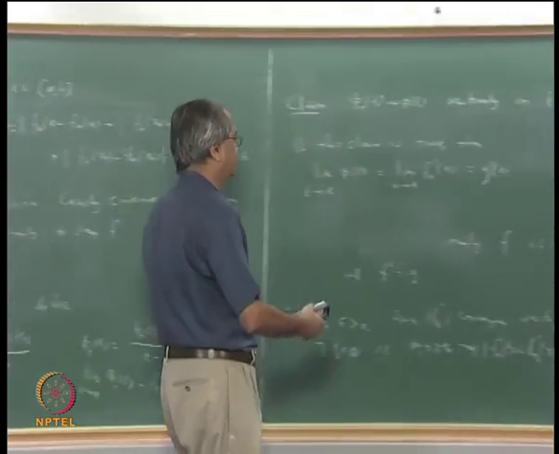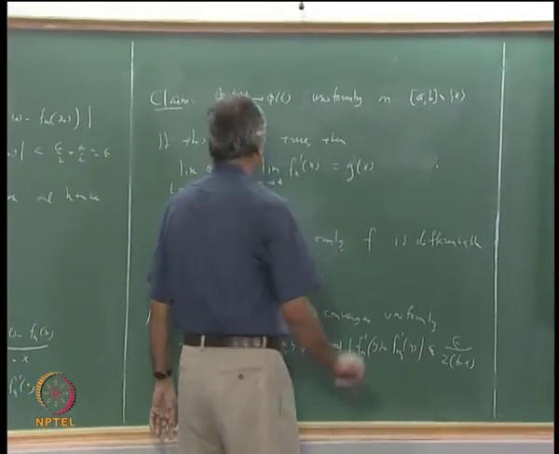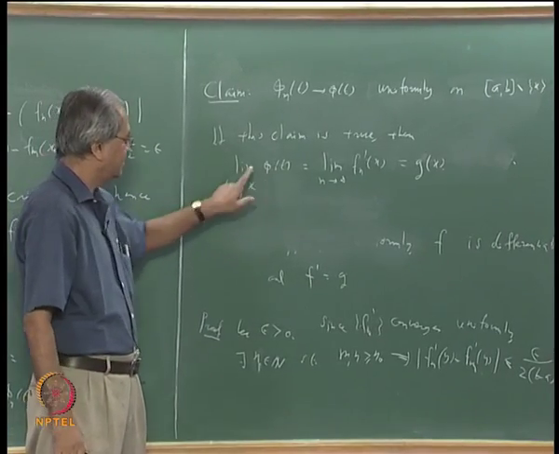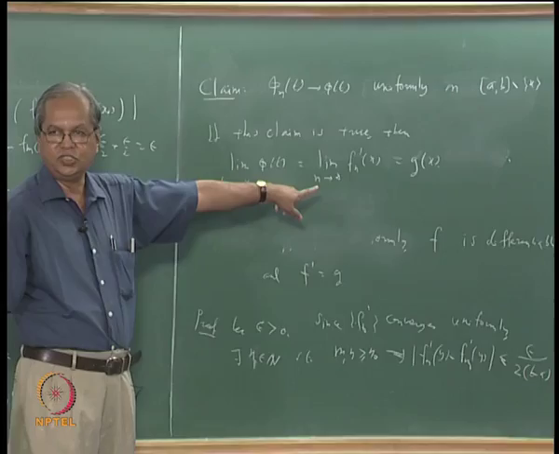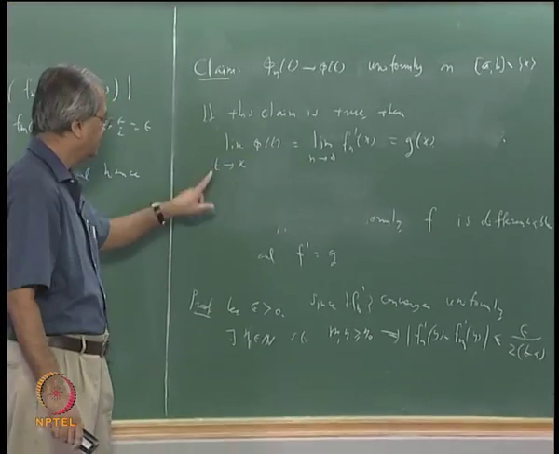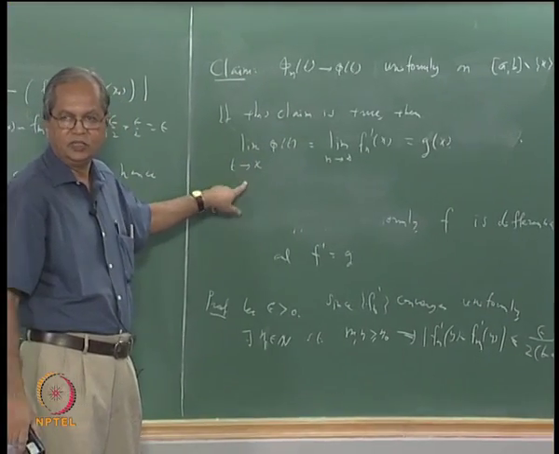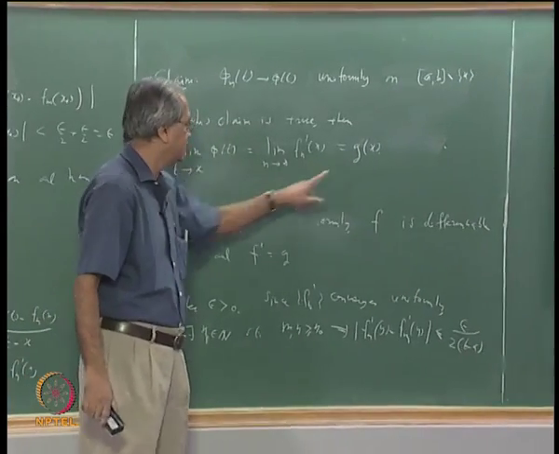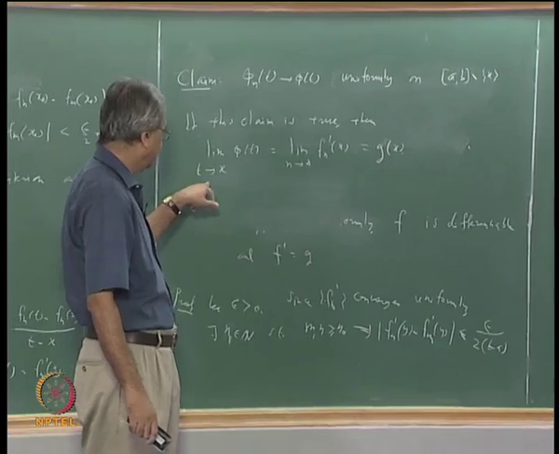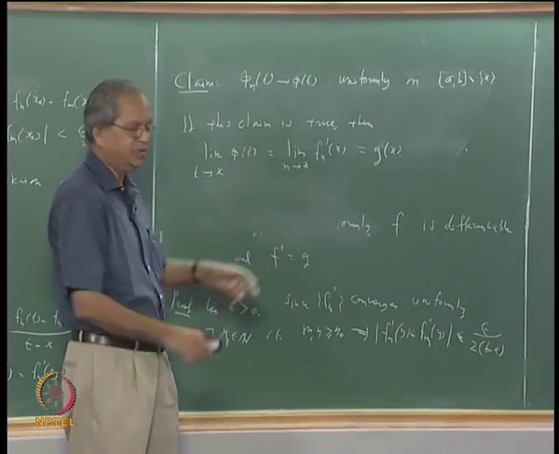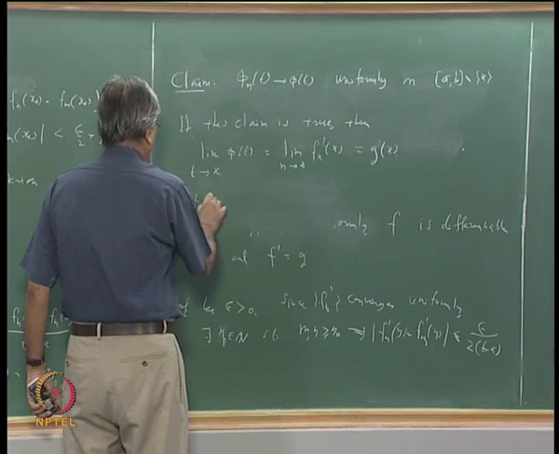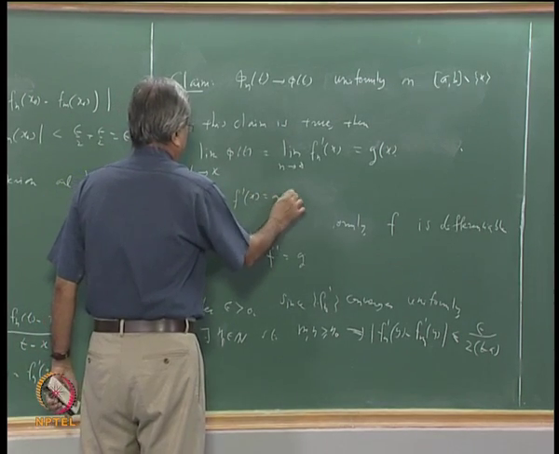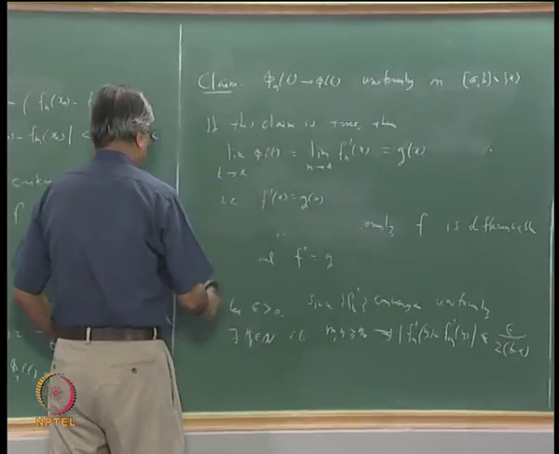Sorry, G of x. I am sorry, you are right. It is nothing but G of x. Okay. And so what it says is that this limit exists, and that limit is same as G of x, which is same as saying that f is differentiable. Saying that this limit exists is same as saying that f is differentiable, and that limit is same as G of x is saying this, that f prime x is equal to G of x.